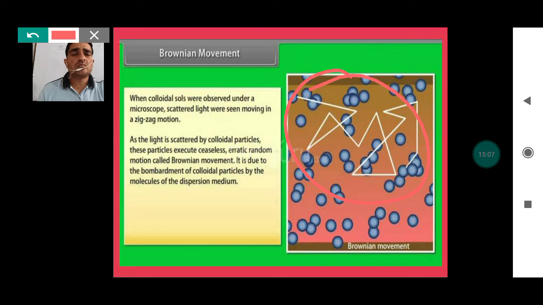और Brownian movement जो हमारे पास उसके अंदर होगी, that is zigzag motion of the colloidal particles है। तो that means when colloidal particles are observed in a microscope, they get scattered or move in a zigzag motion here. So because of this zigzag motion, this is called a Brownian movement. As the light is scattered by colloidal particles, these particles execute ceaseless as well as erratic random motion here, and that ceaseless erratic zigzag motion is called the Brownian movement, and it is because of the collision of the particles with each other.